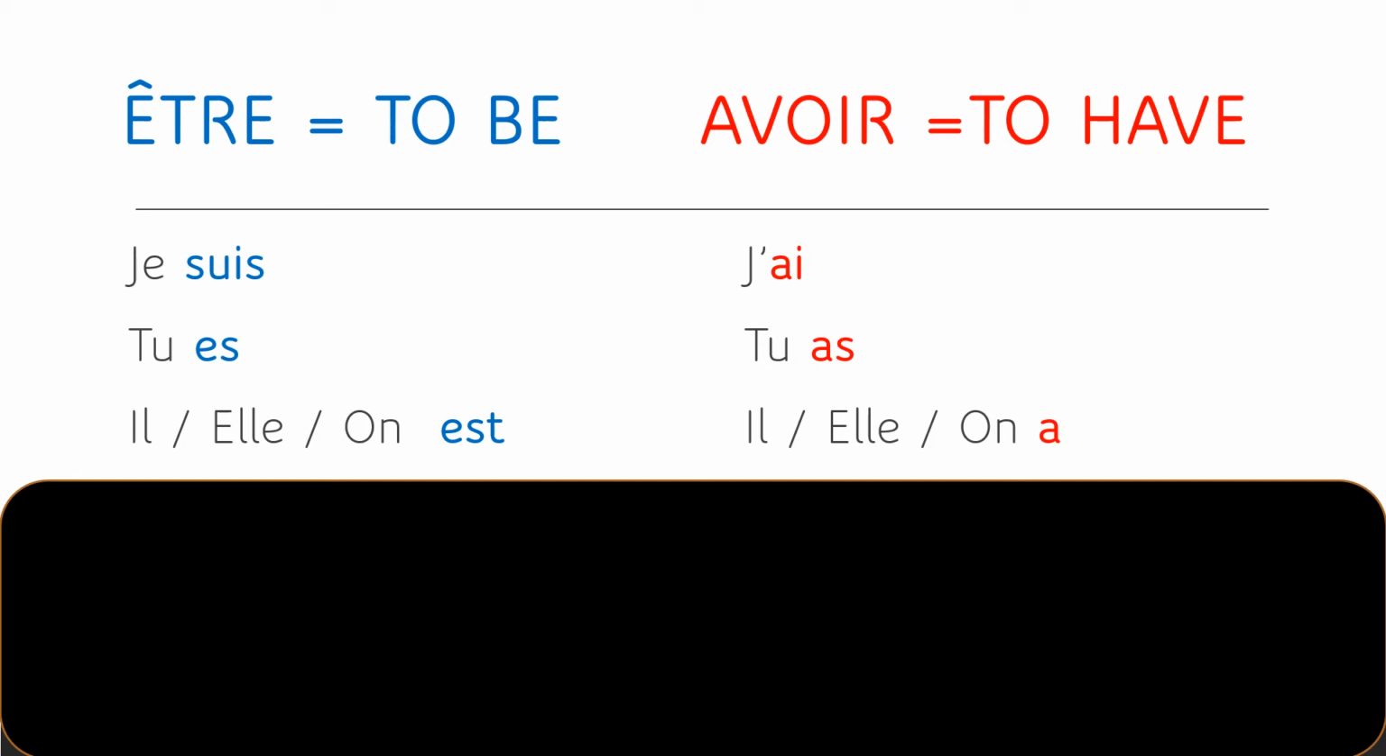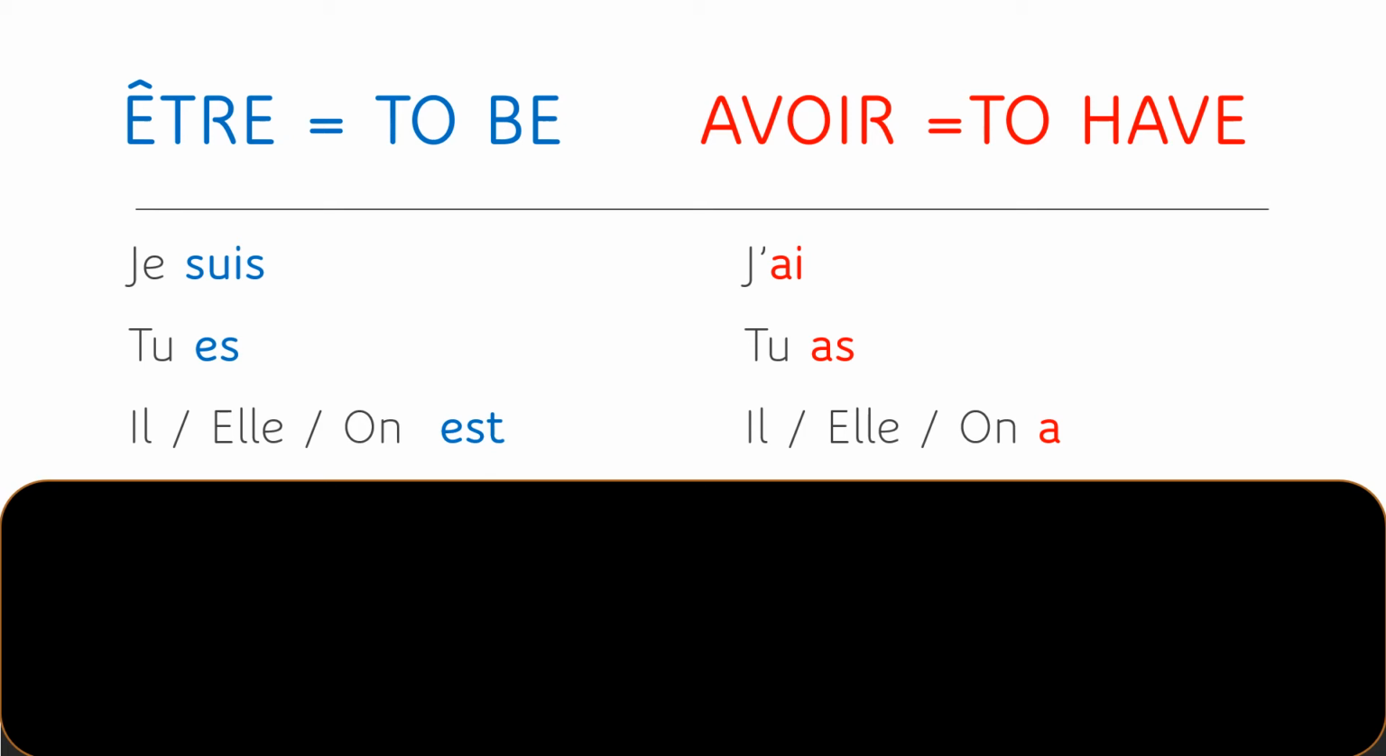And then for the third person, for a boy, we'll say il est heureux. For a girl, elle est heureuse. And for a unity, a group, we would say on est heureux. Does that make sense? Je suis heureuse, tu es heureux, il est heureux, elle est heureuse, on est heureux. Ok, très très bien.